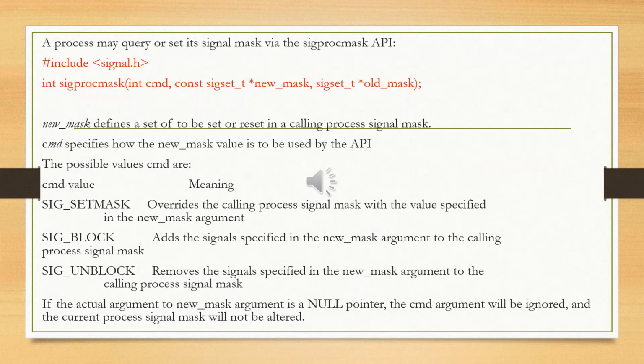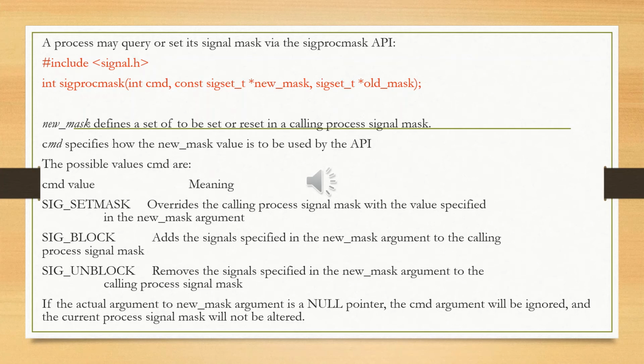Second, SIG_BLOCK, which adds the signals specified in the new mask argument to the calling process signal mask. The last one, SIG_UNBLOCK, removes the signals specified in the new mask argument from the calling process signal mask.